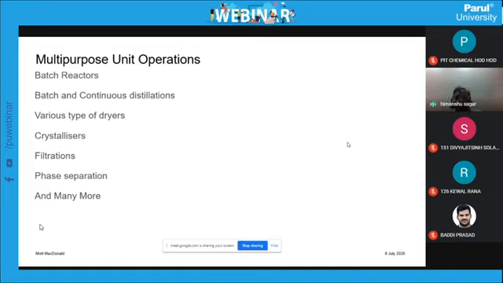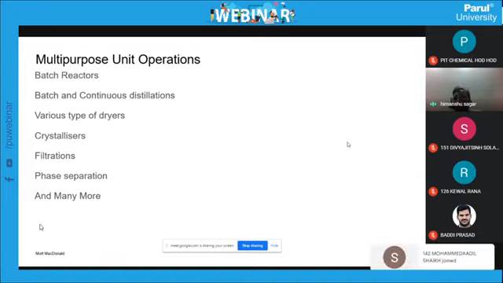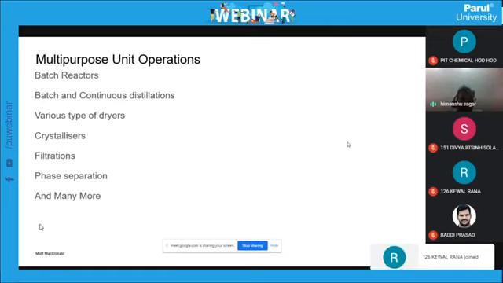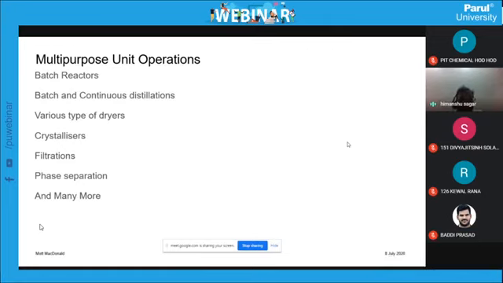So the same plant has the spin plus dryer, which lets you take the drying product from the same crystallizer. So in a single plant you can use a tray dryer also, you can use a crystallizer also. Same for filtration: you can use normal filtration like an agitated Nutsche filter, a normal Nutsche filter, or a candle filter. Same product, you can say.